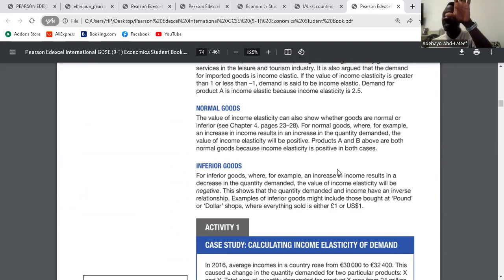If our income increases, the demand for these reduces. These are things we think about when we don't have money. So when we don't have money, the demand for them increases. When we have money, the demand for them reduces. That's inferior. Is it clear?